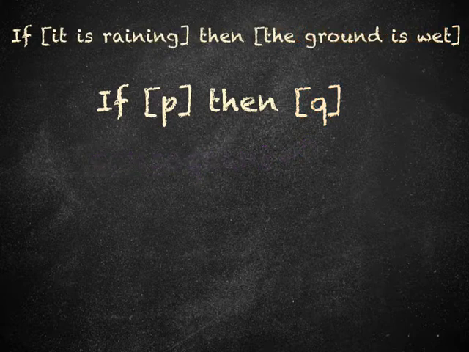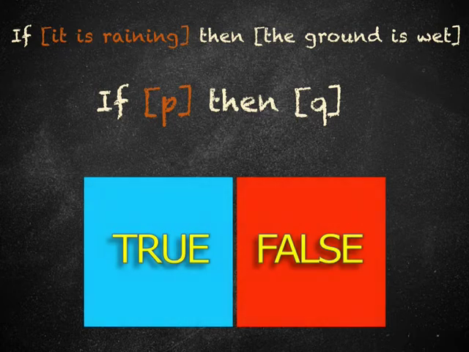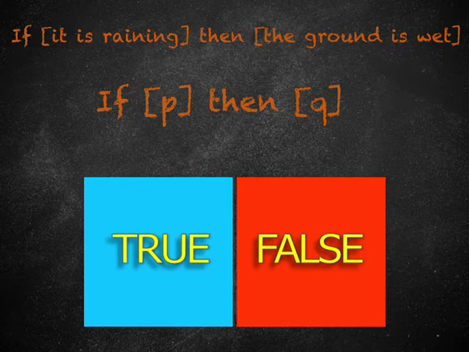With conditional sentences, there are a number of things to think about. The antecedent, the first bit, may be true or false. It may or may not be raining. The consequent, the second bit, may be true or false. The ground may or may not be wet. Also, the whole sentence may be true or false.